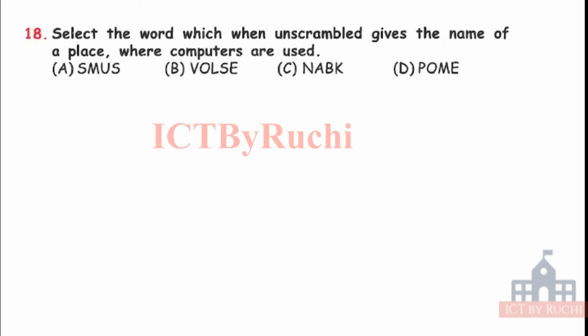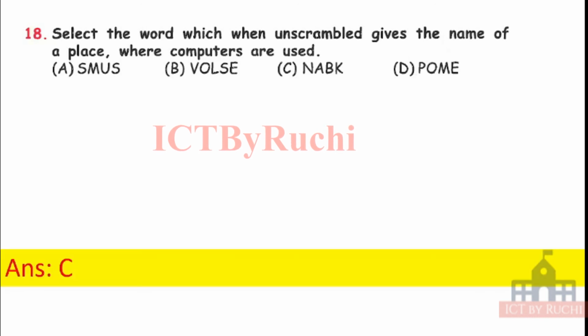Firstly unjumble A, B, C, D options and see what word is coming. Answer is C, NABK. It makes bank. You know, computers are used in a bank. Okay, so let's leave the other options.